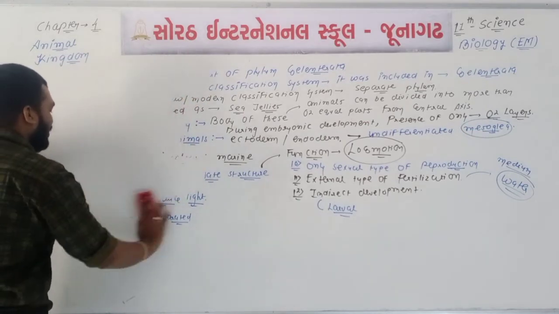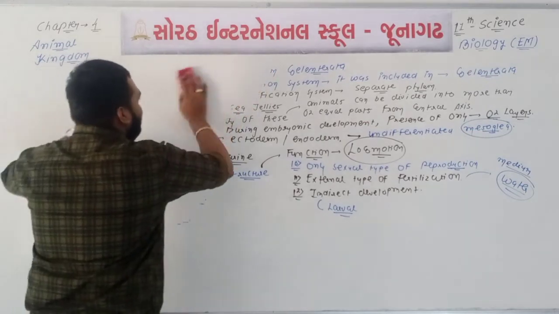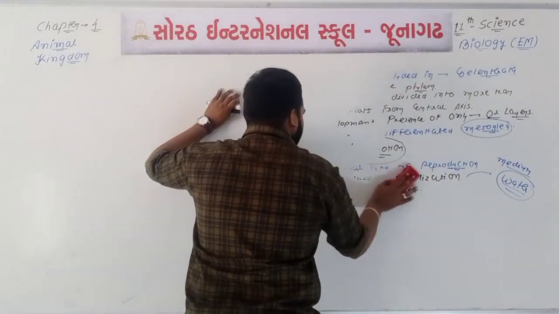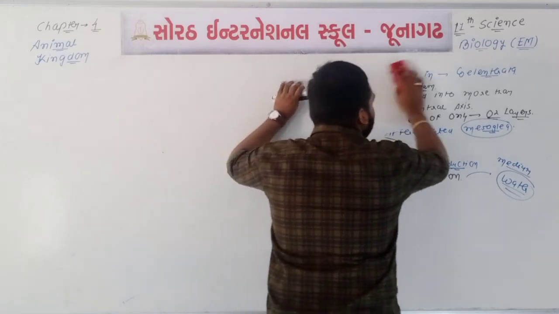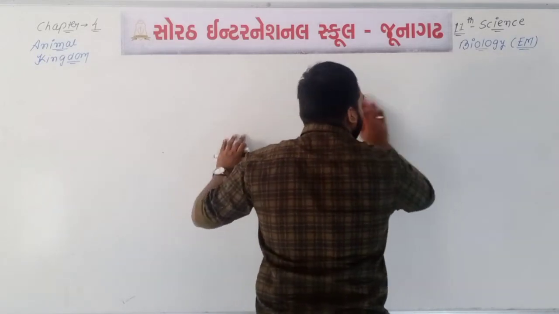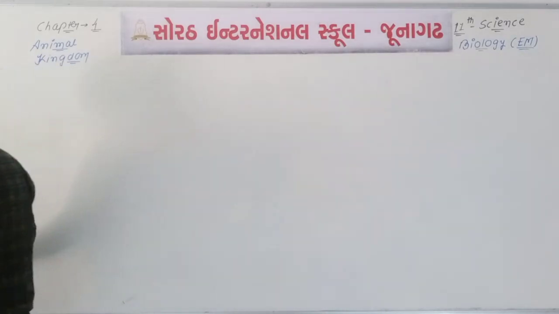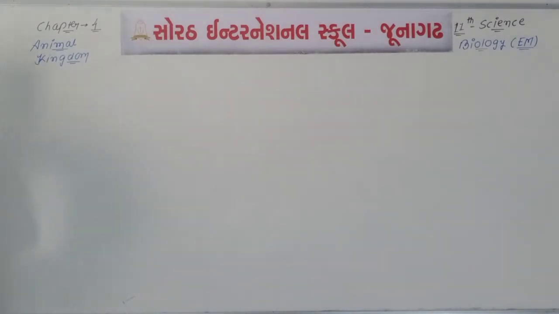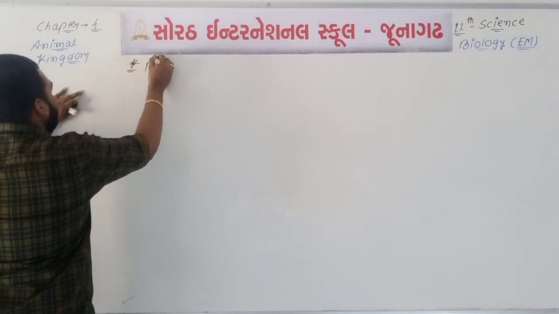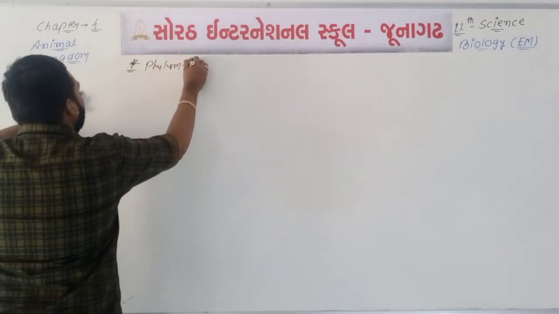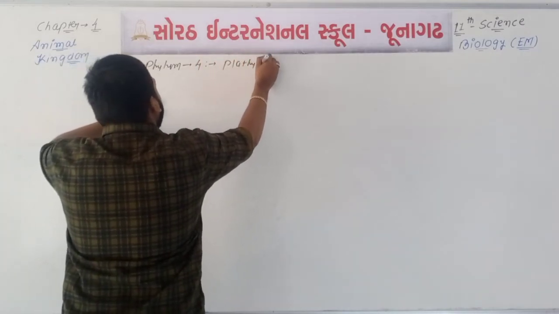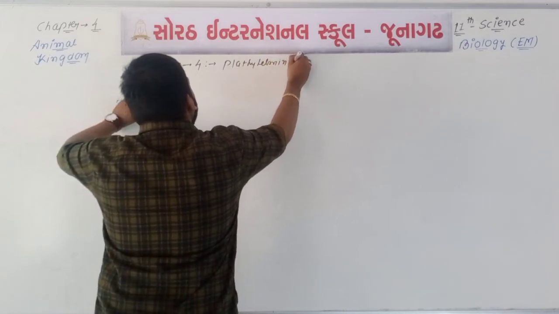Now we'll talk about the next phylum, which is phylum number 4, known as Platyhelminthes. Okay, it is very important. The next phylum, phylum number 4, which is known as what? Which is known as Platyhelminthes. Okay, see here.